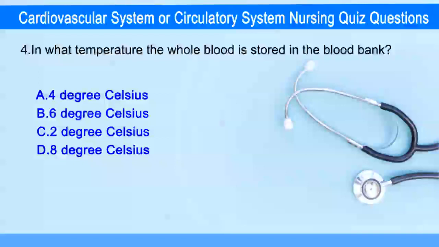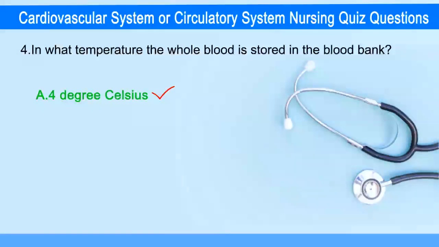In what temperature the whole blood is stored in the blood bank? Answer is option A, 4 degrees Celsius.